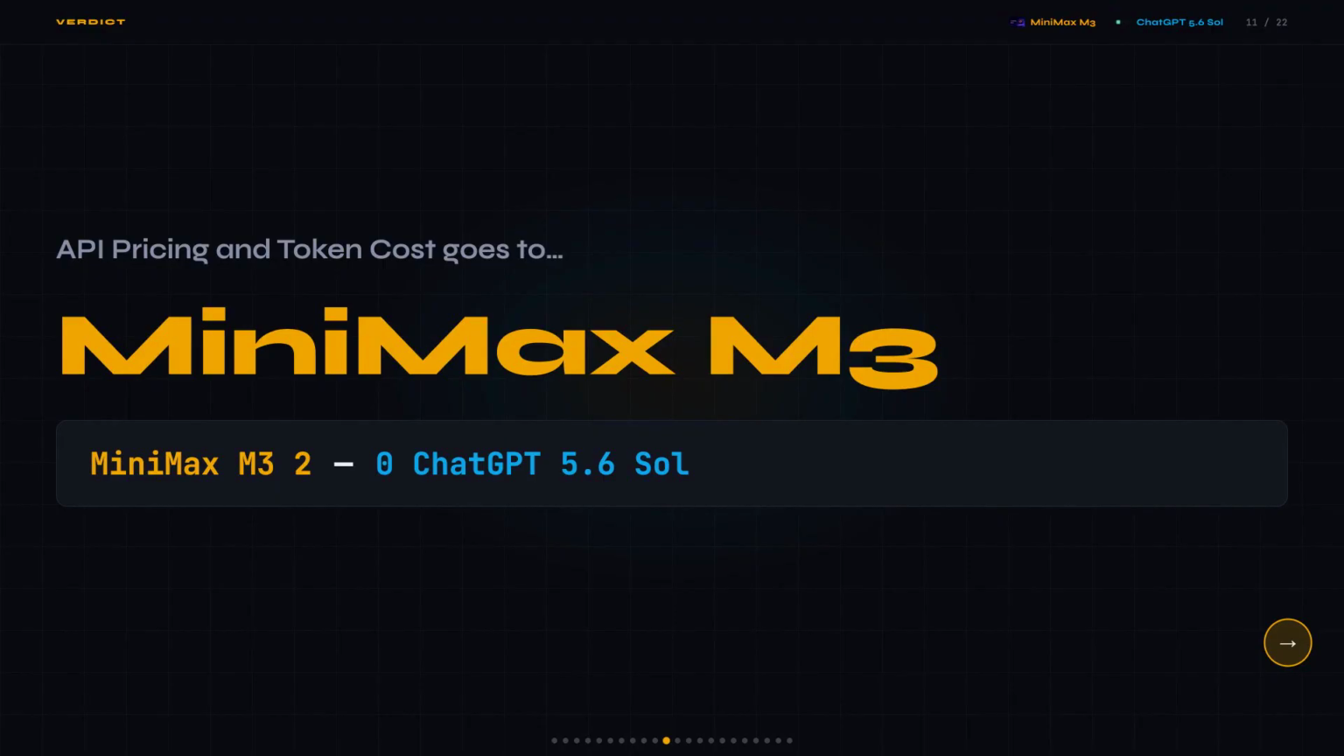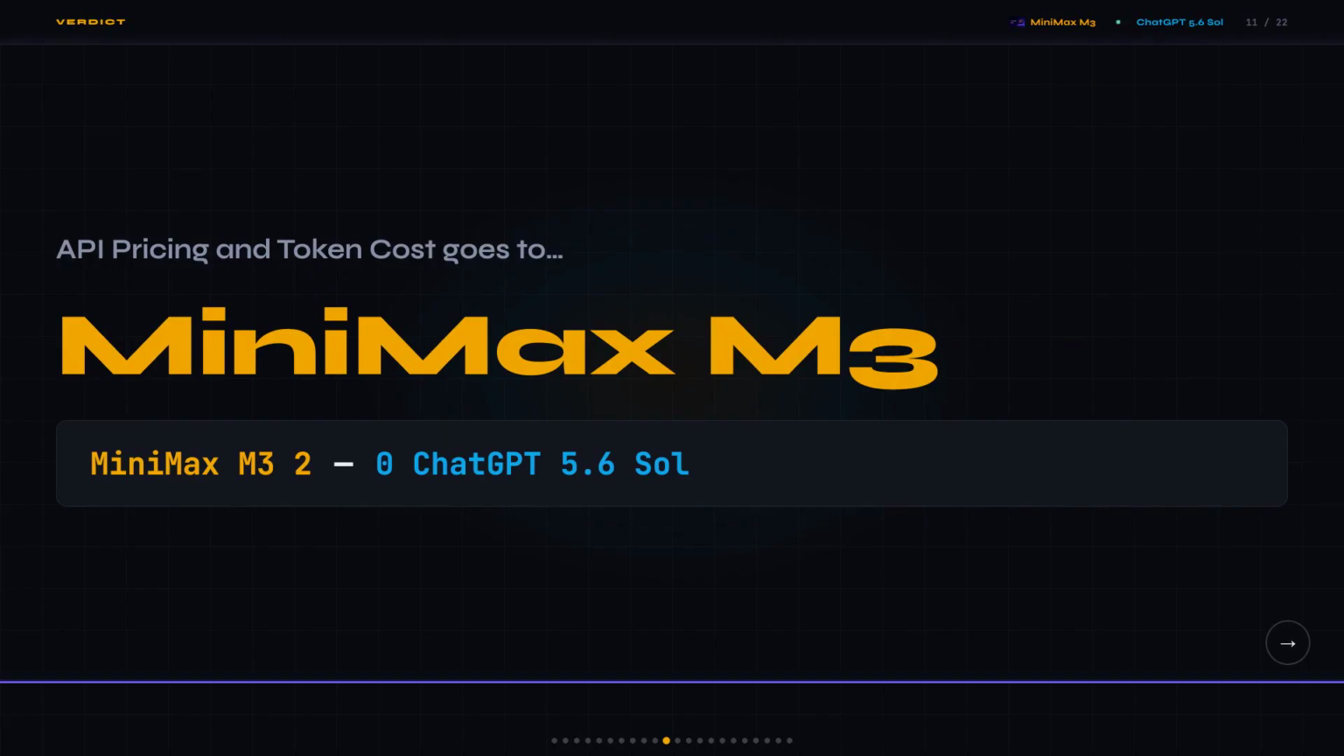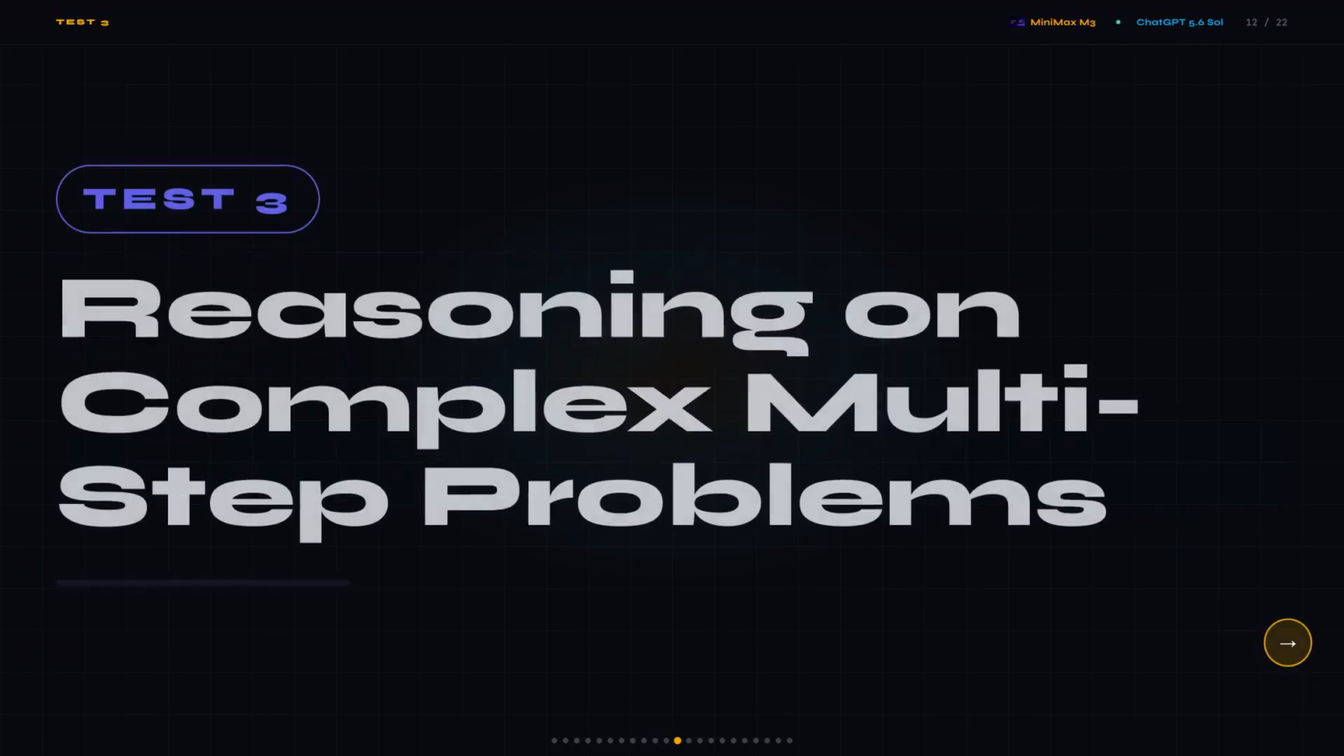A 25 times gap on output tokens is honestly bigger than I expected when I first pulled the numbers, and M3's long context cliff sits at 512,000 tokens, versus Sol's 272,000. So you get more headroom before the 2x surcharge kicks in. That's MiniMax M3 2, ChatGPT 5.6 Sol 0.